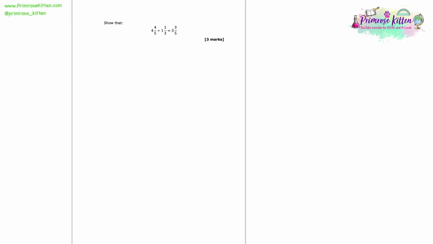Here we're asked to show that 4 and 4/5 divided by 1 and 1/3 is equal to 3 and 3/5. Now this is to show that because obviously this is a calculator paper, but they want to see your method. So the first thing, let's change these fractions into top-heavy fractions. We do this by doing the 4 times the denominator and then plus that 4 of the numerator. So here we've got 4 times 5 and then we add on that 4 and it's all over 5, which was that denominator. That gives us 24 over 5.